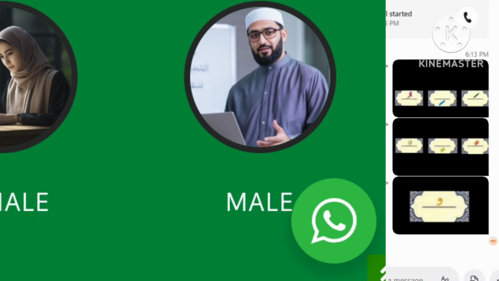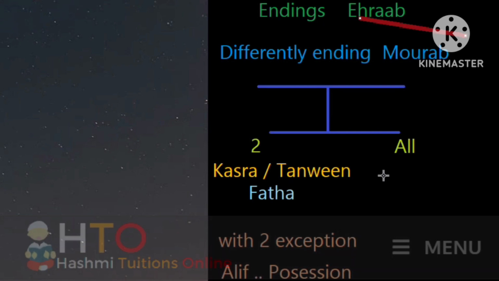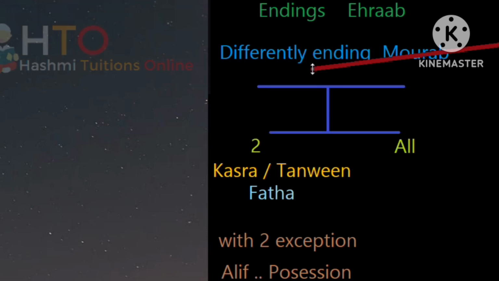This is also an i'rab, but for nouns there are 6 i'rab. For nouns you see signs and 3 letters. Which type of noun has i'rab with letters? We will see it now in a list. Endings of i'rab and nouns end differently, not the same. Dhalika, haulai, ulaika: such nouns end the same way. Their ending does not change. Ulaika is not ulaiki or ulaiku. Dhalika is not dhaliki or dhaliku. They are mabni; they remain the same.